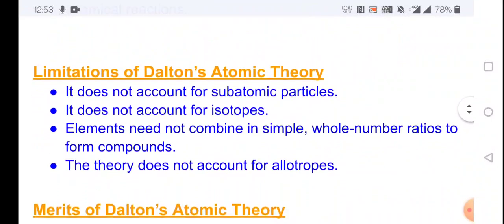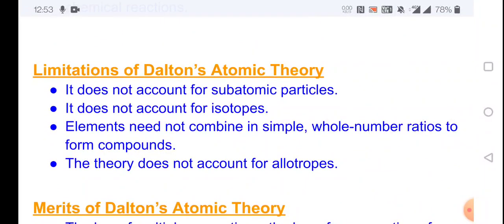Next, limitations of Dalton's atomic theory. He does not account for subatomic particles. He does not account for isotopes. He is not at all concerned about subatomic particles, isotopes and allotropes.